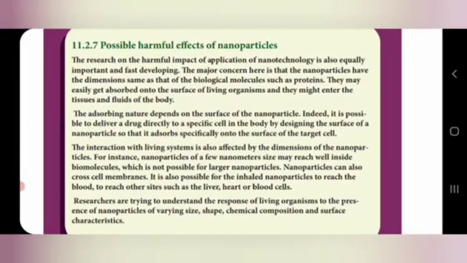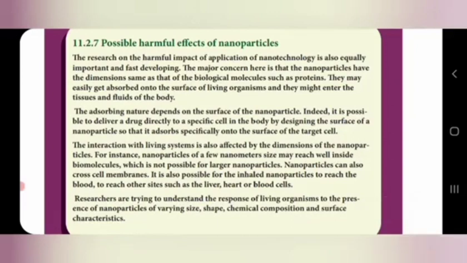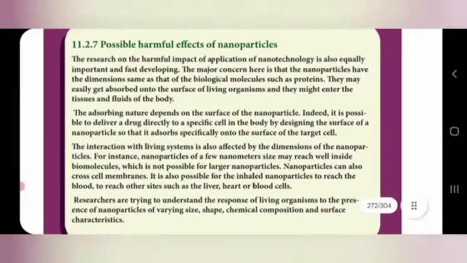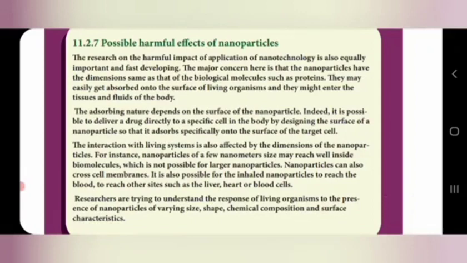So the researchers are trying to understand nanostructures and handle them safely. By understanding the response of living organisms to the presence of nanoparticles of varying size, they can be handled in a safe manner. And also we have to study the surface characteristics of the composition, and use that. So these are all the possible harmful effects of nanoparticles.